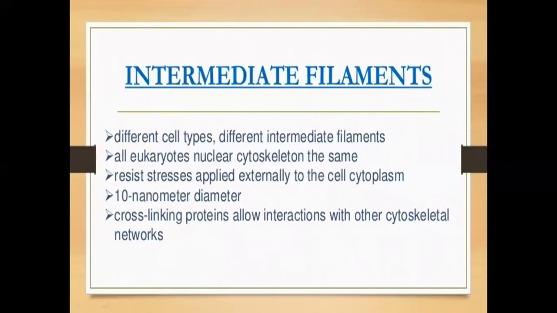Intermediate filaments differ by cell type, but they are found in all eukaryotes, and the nuclear cytoskeleton is the same. They resist stresses applied externally to the cell cytoplasm. They are 10 nanometers in diameter. Cross-linking proteins allow interaction with the other cytoskeleton networks.